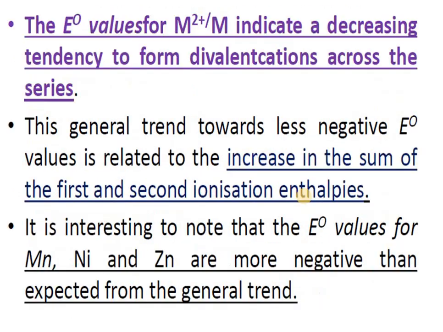The E0 values indicate a decreasing tendency to form divalent cations across the series, because you have seen that the M2+/M value is negative. It does not have the tendency to gain electrons, therefore reactivity is less. The sum of the first and second ionization enthalpies increases. So a less negative value means that a higher ionization energy is required to remove 2 electrons.